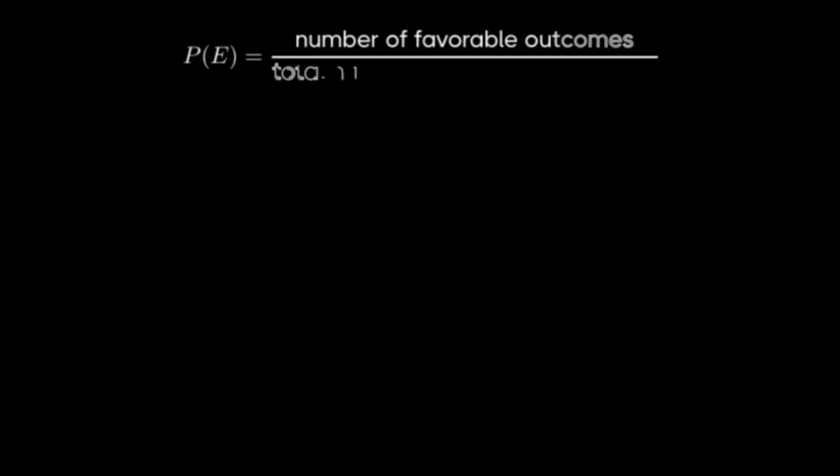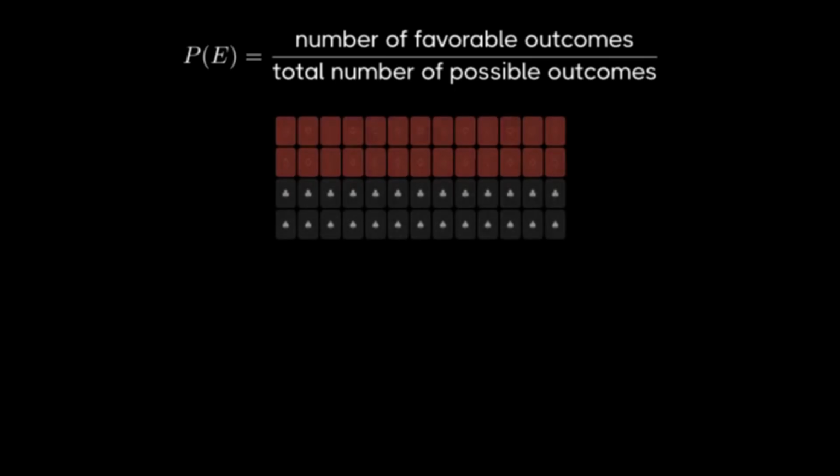The same formula can be applied to many other situations, like drawing cards, picking marbles from a bag, or even predicting weather patterns. Let's explore the fundamental probability formula. This formula states that the probability of an event equals the number of favorable outcomes divided by the total number of possible outcomes. To understand this concept, let's use a standard deck of playing cards as an example.